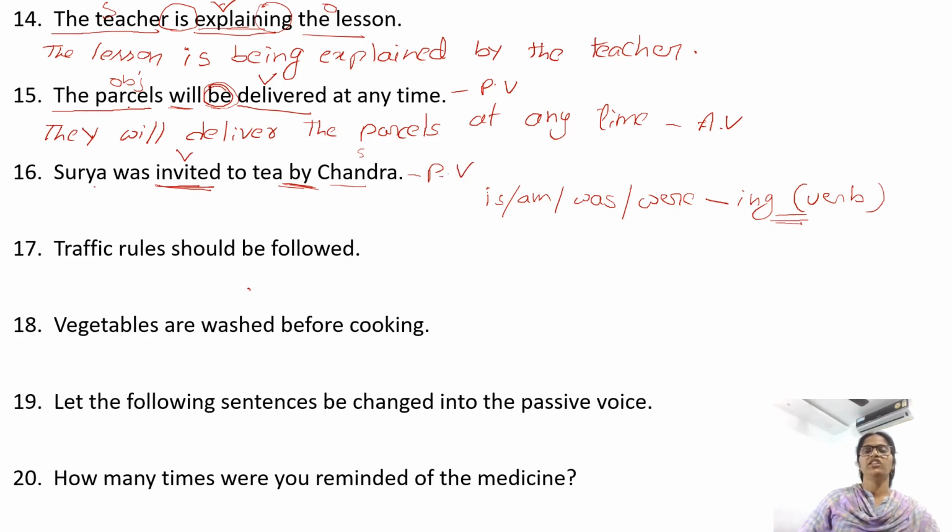Now we need to change it into active. By Chandra, here it is our subject. Start with subject. Chandra was. This be form was is an extra one we use in passive voice which is not needed in active. So just avoid this was. Chandra invited Surya to tea.